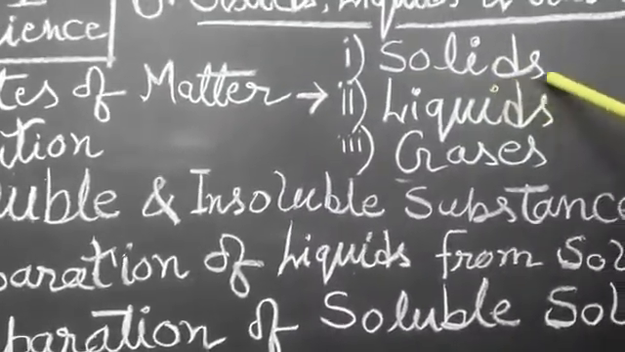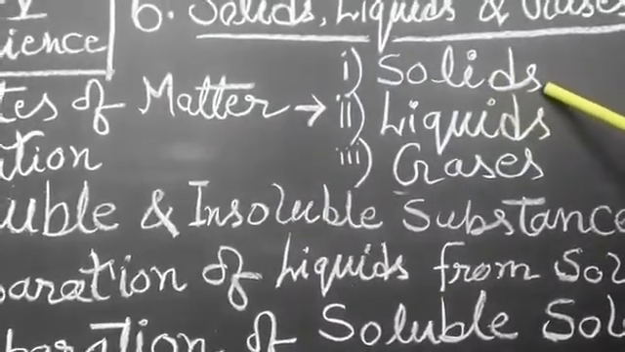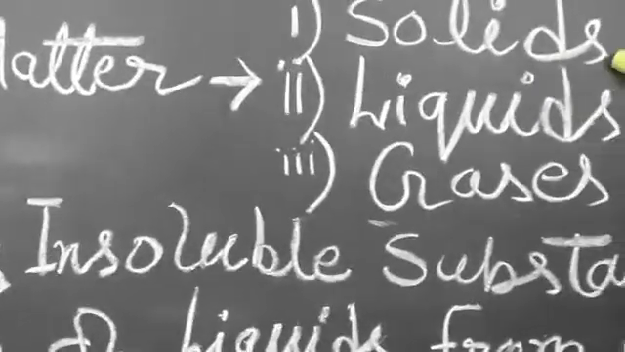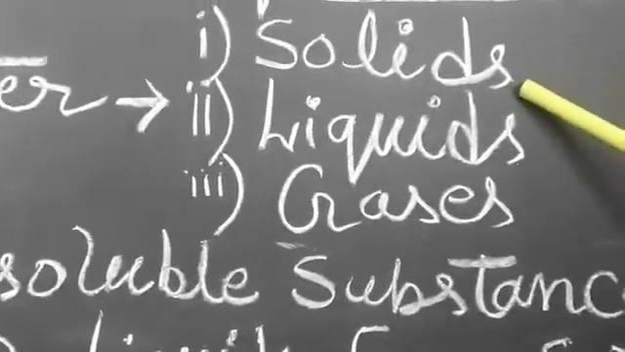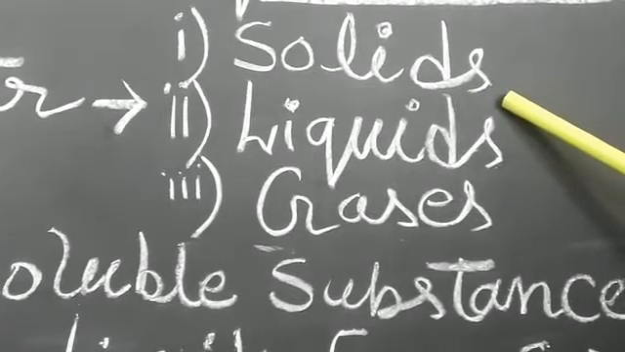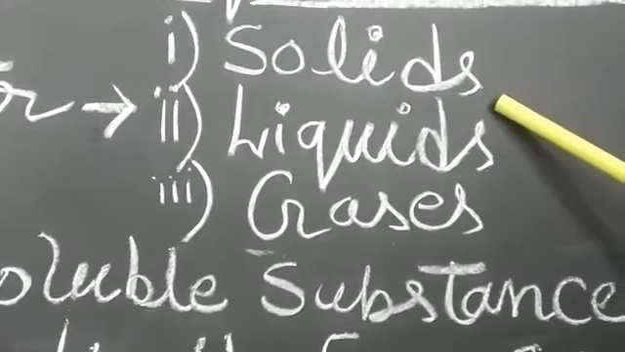In solid, all particles are closely packed. It has a fixed shape and definite volume. For example, table, chair, etc.